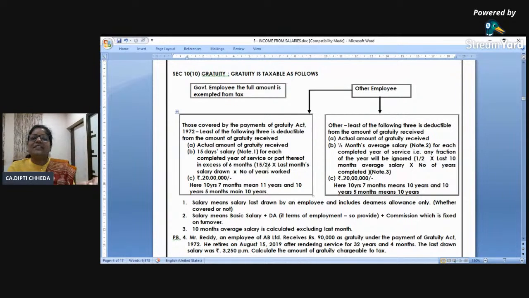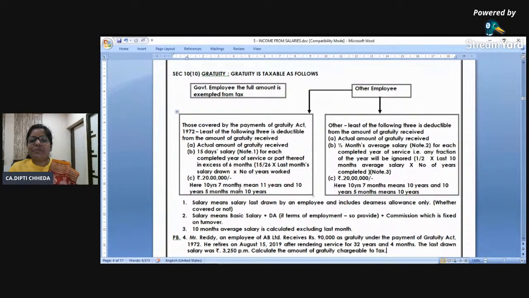Thank you. 20 years you have worked, 20 months, its half, 10 months. Now how to work? Actual amount of gratuity received is clear. Those who have studied from old books, this was 10 lakhs. Now this is 20 lakhs in both the cases. Covered: 15 by 26 into last month's salary drawn into number of years completed and excess of 6 months.